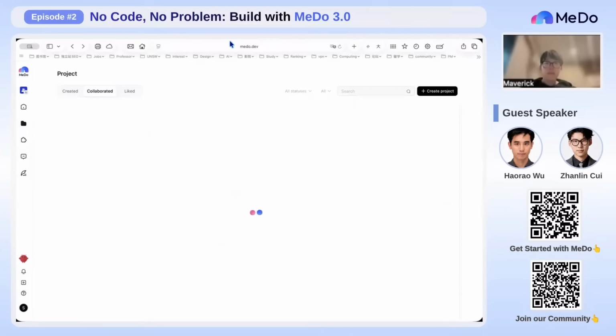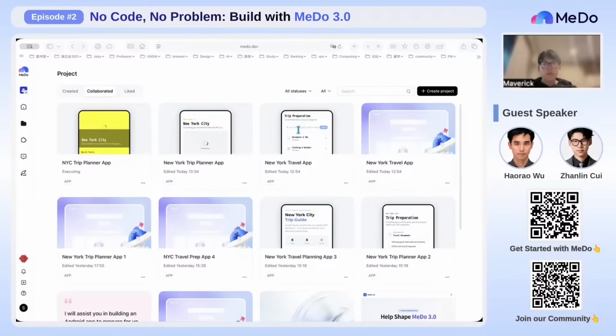In my daily life, I mainly use the enterprise version for team-based product iteration. For example, one teammate may create a first version of an app, just like Howard did today, and then I can join the same project, review the current results, and continue improving it with new requirements. The biggest value for me is continuity. The project does not start with one person. The whole team can keep working on it.